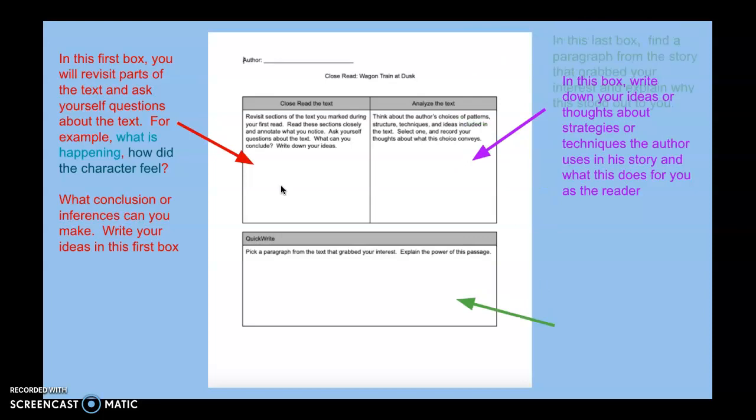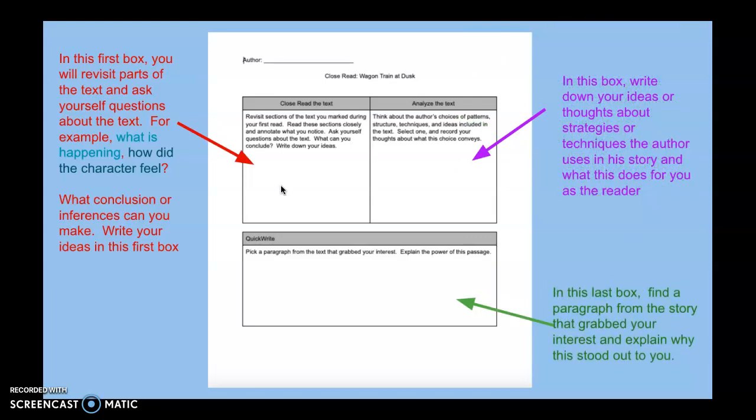And then finally, you're going to pick a paragraph or section of the text that grabbed your attention. And we want you to explain what it was about this part of the story that it grabbed your attention. What was so important or powerful about this paragraph or section that you picked it?